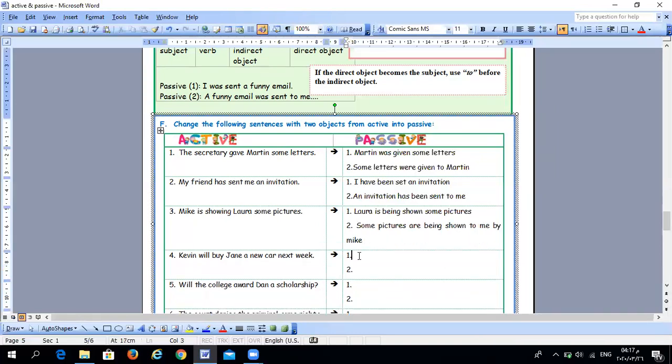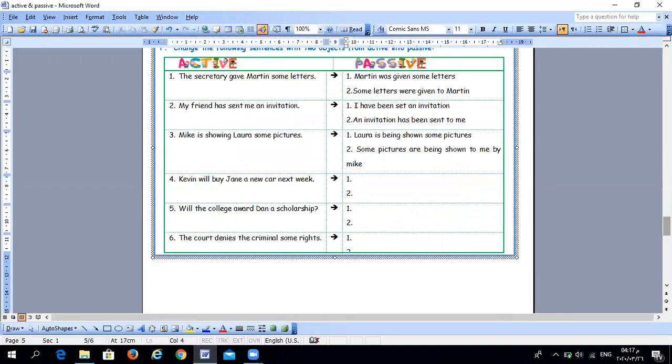The next one, here we have a future. Kevin will buy Jane a new car next week. Yes, two objects, Jane and a new car, and the form of the tense here is future.